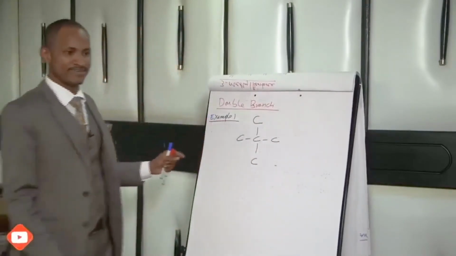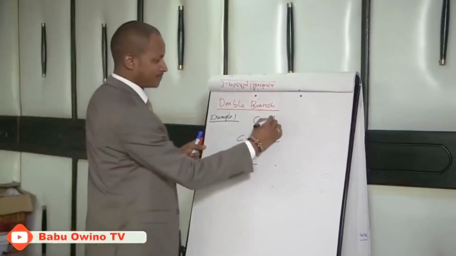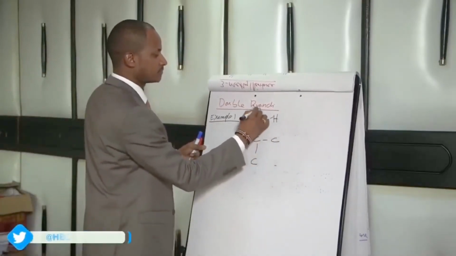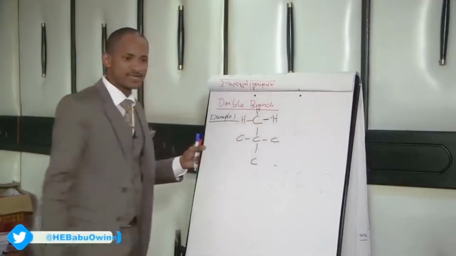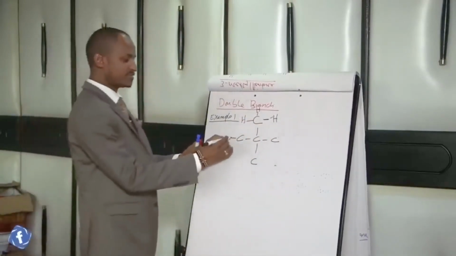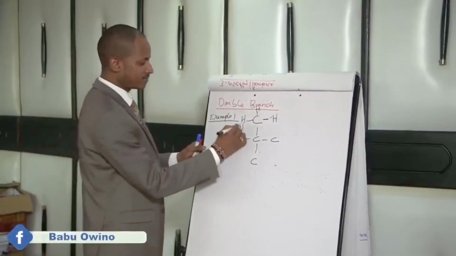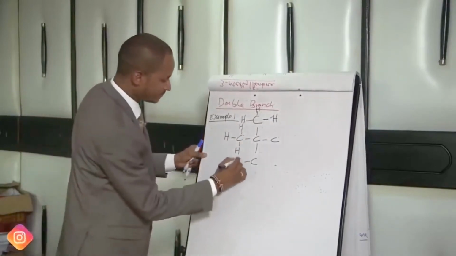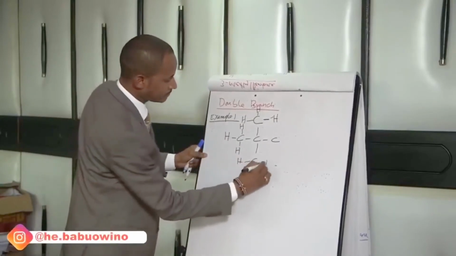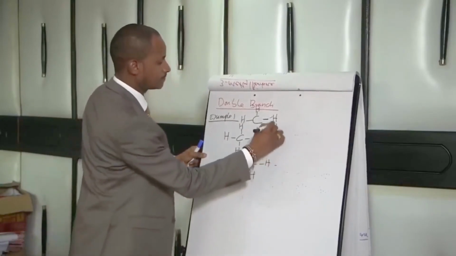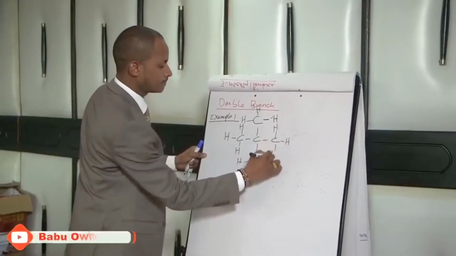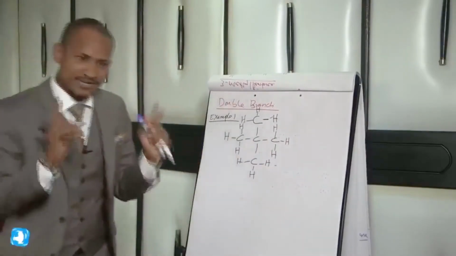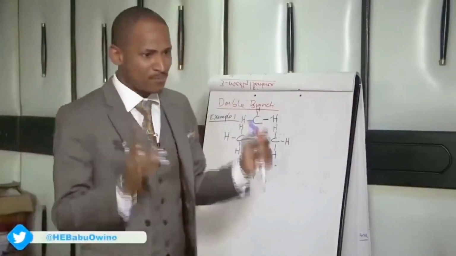Very easy. First of all, clothe it, because if you leave it naked, you know the disadvantages and advantages of being naked. So you clothe it with hydrogen. Step number 1, class, identify the longest continuous carbon chain.